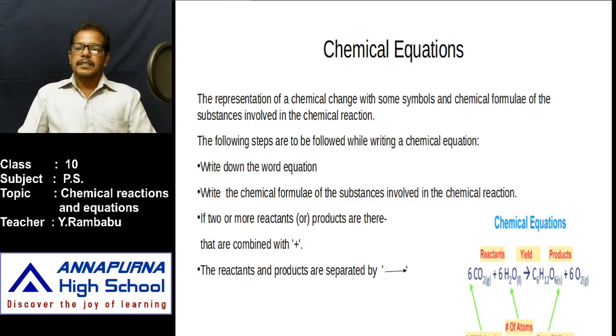Sometimes a single reactant is there, sometimes two reactants, and sometimes more than two reactants. If two or more reactants are there, they are combined with plus. In the same manner, in some chemical reactions a single product is there, and in some chemical reactions two or more products are there. If two or more products are there, they are also combined with plus.